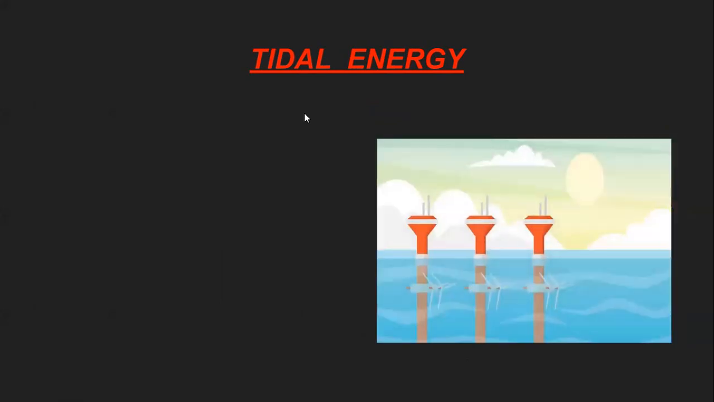Tidal energy, I already explained what we are getting from the tides. Tides are created by the gravitational force of the sun and the moon. The sea water is going up and falling down, rising and falling. With this rise and fall, some energy is produced. See, these are the machines used to convert the tides' energy into electric energy. These are arranged in the seas.